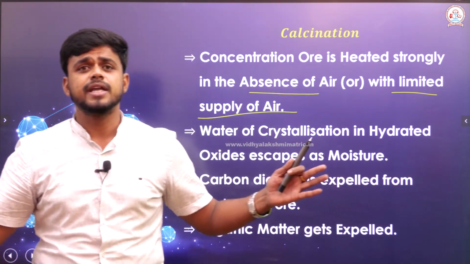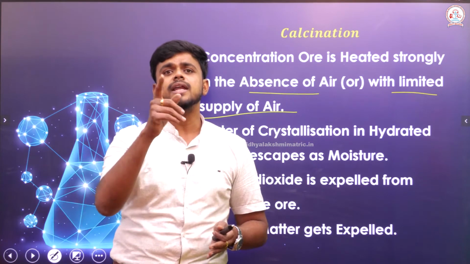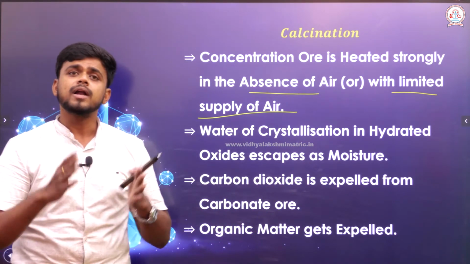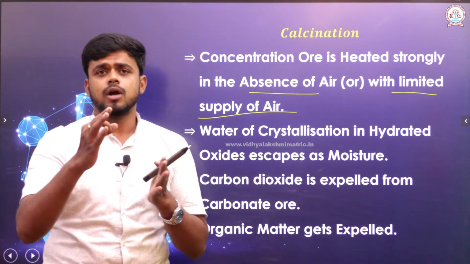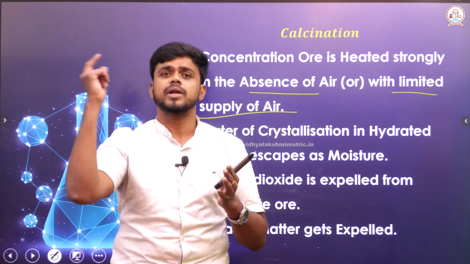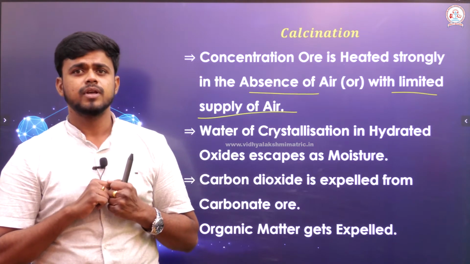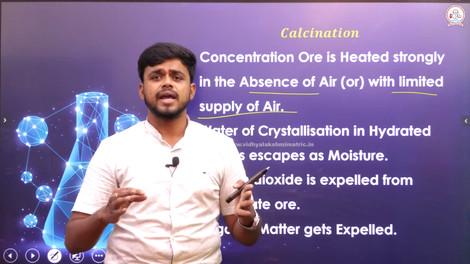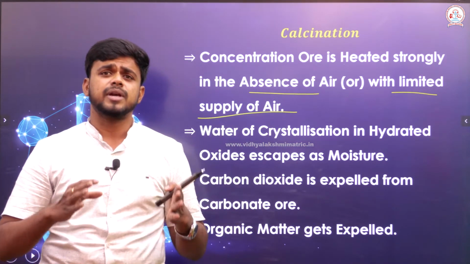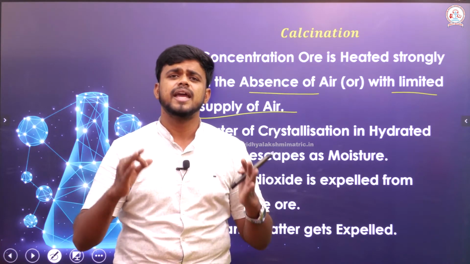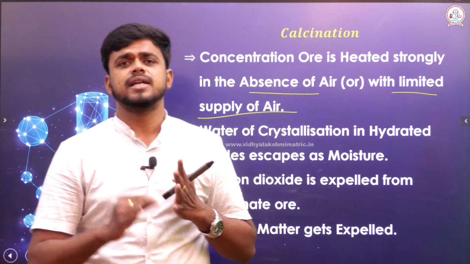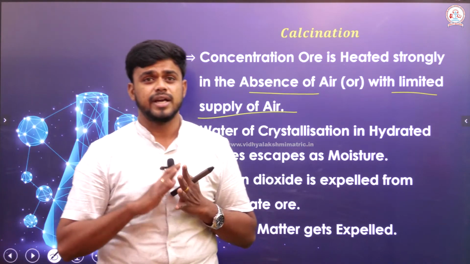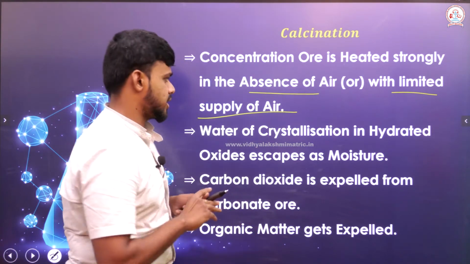If I am heating it, what is happening there? What goes off as an impurity depends on the type of compound in which it exists. Suppose my salt contains any hydration, it will escape as moisture.